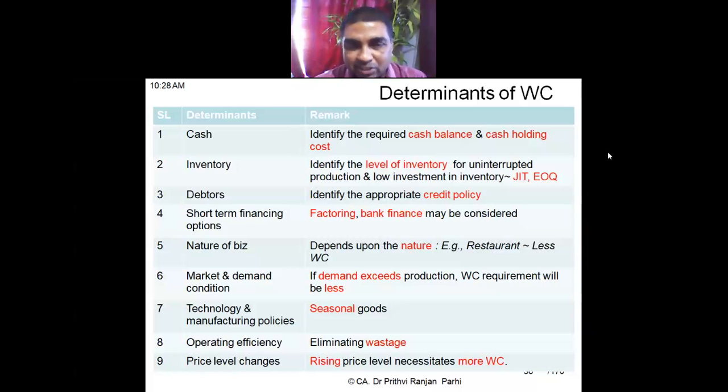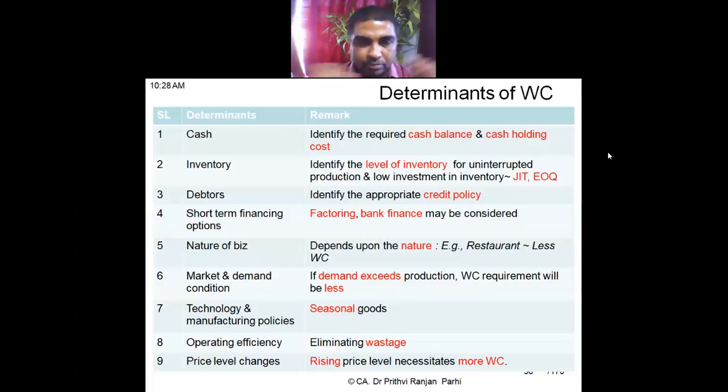Price level changes. Rising price level in an inflationary situation, when prices of products keep on increasing, it is necessary to keep more working capital. Okay. Some more other points are also there. If all these points are clear, then we will move to the next slide. Few other points are also there.